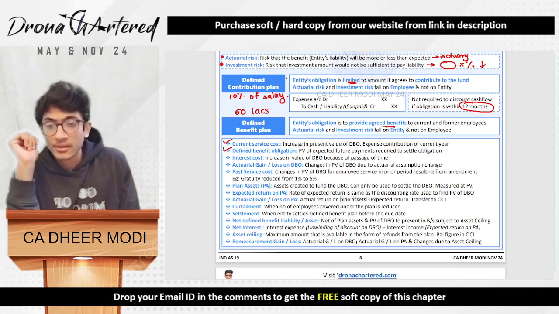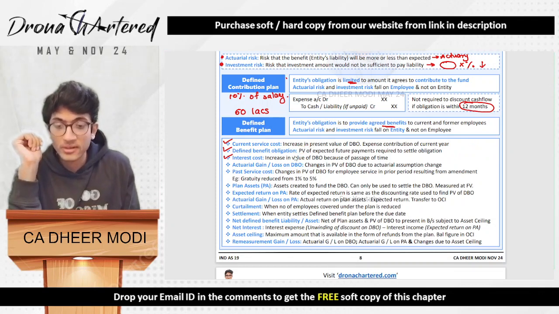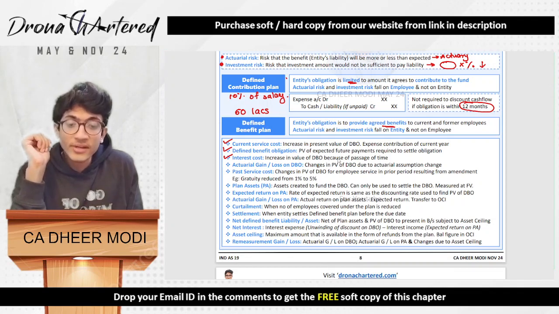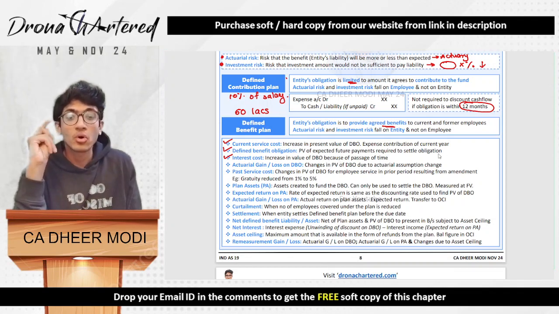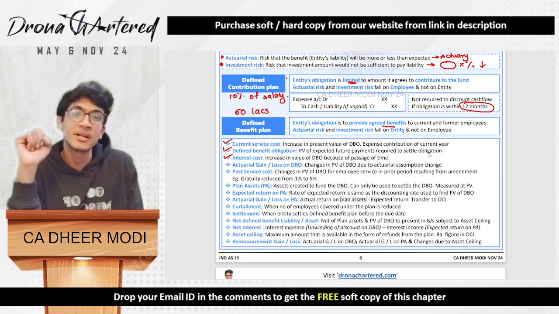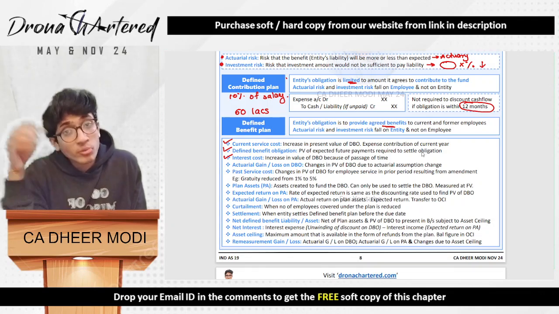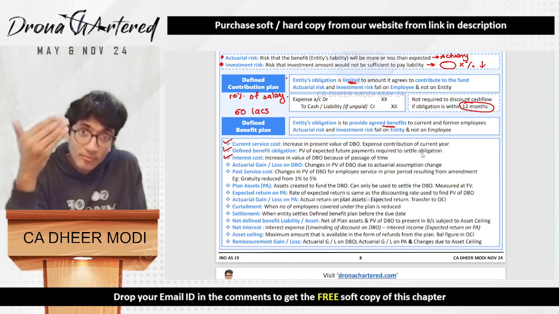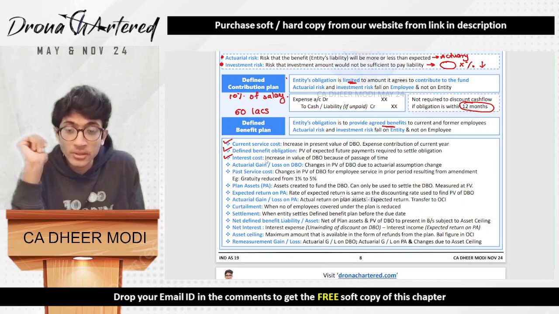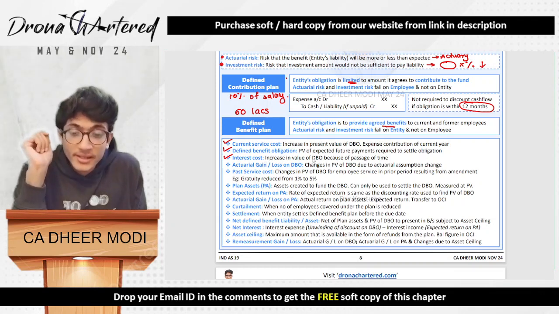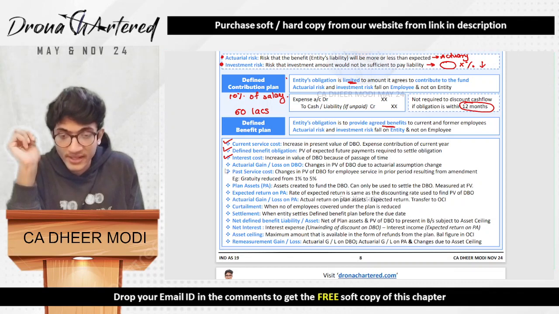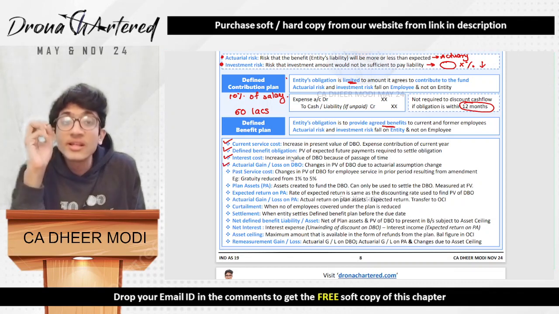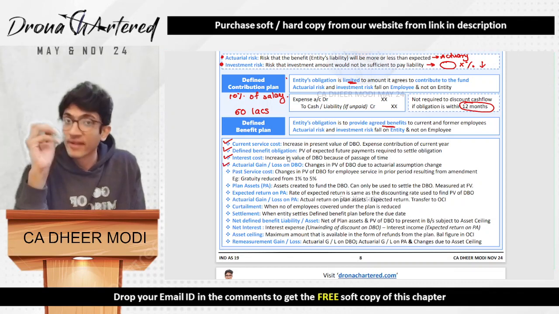Okay. Next is your interest cost. That is the increase in value of DBO because of passage of time. Because DBO we have recognized at present value, after every year you will have to add back the interest amount to what you have put at present value. So this is your interest cost. Increase in value of DBO because of passage of time.